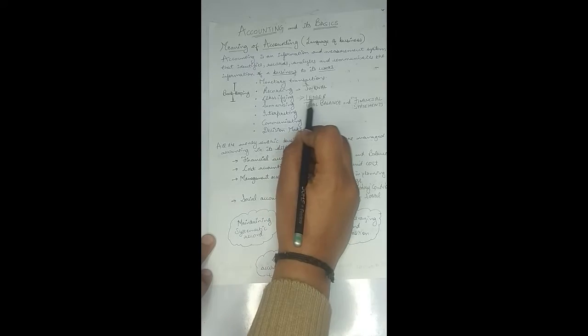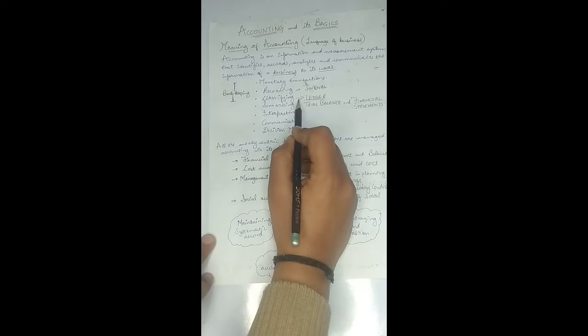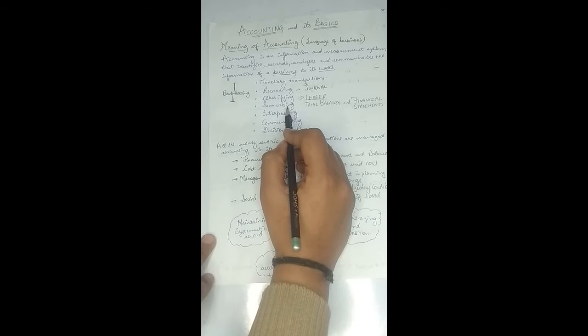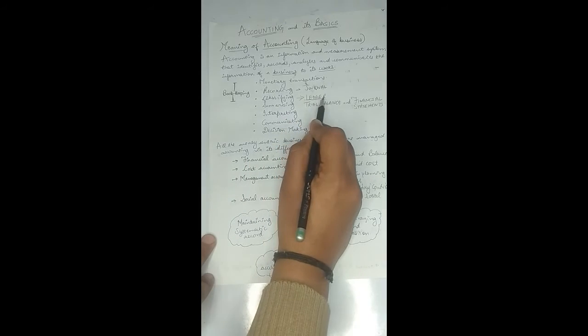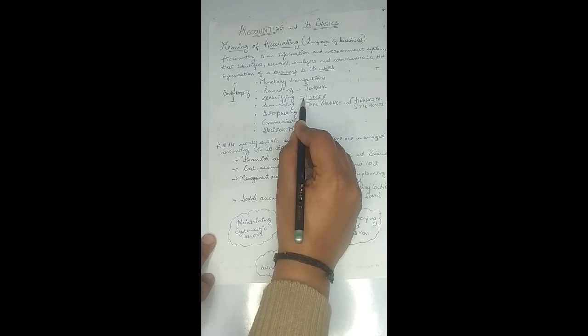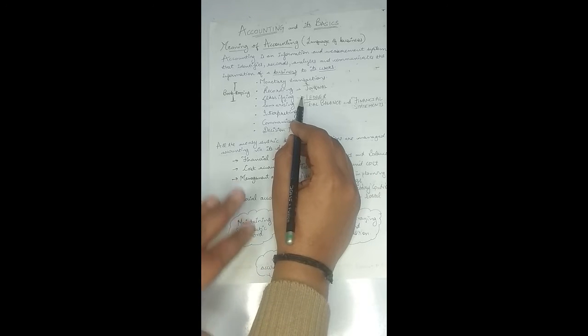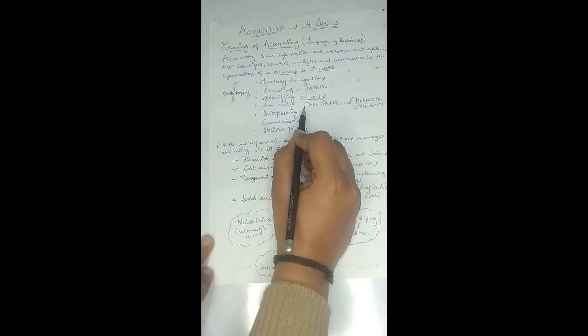So after preparing the journal and the ledger, there is time for summarizing, right? All the ledger accounts which I have told you, for example, sales, purchase, plant and machinery, land and building, and so on, need to be summarized, right? A summary of all the transactions of all these ledger accounts is done in the trial balance, right? If we prepared the plant and machinery account in the ledger, there will be a particular balance of plant and machinery, and that balance at the end of the year will be recorded in the trial balance.